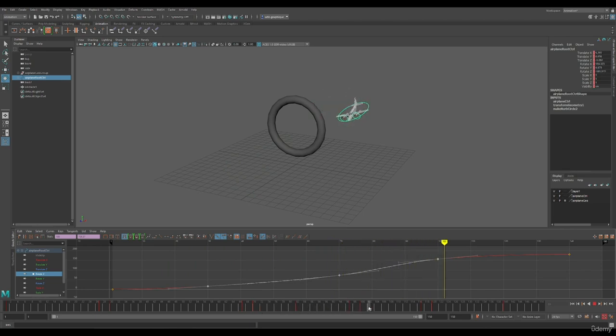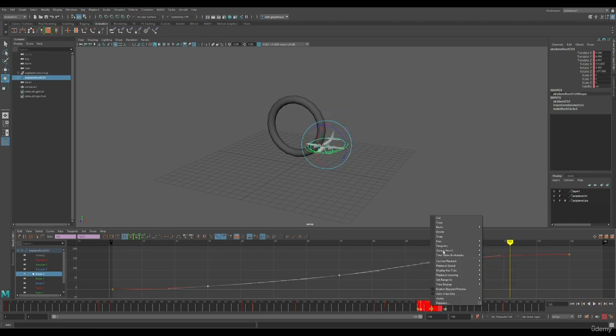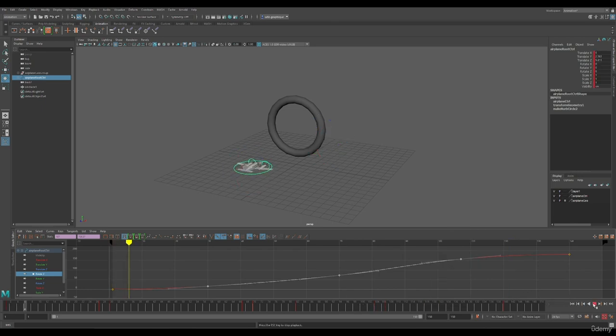This part is still happening too quickly, so I'm going to Shift select the keys. Not only do we want to select the keys on frame 100, but we want to select the whole group of keys since some of them were offset, and we want to move the translation and rotation keys together. Now I believe we no longer need these keyframes. It's better to work in a broad way. Sometimes we can make too many poses, and it's better to delete some of them to make our animation much more fluid.